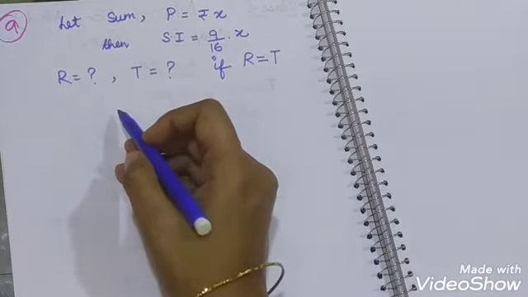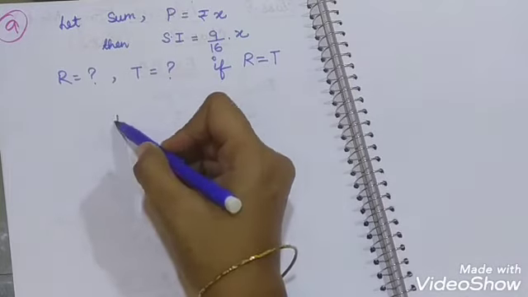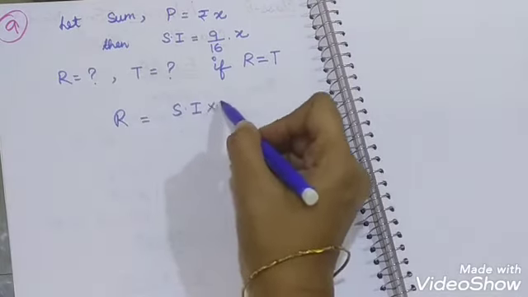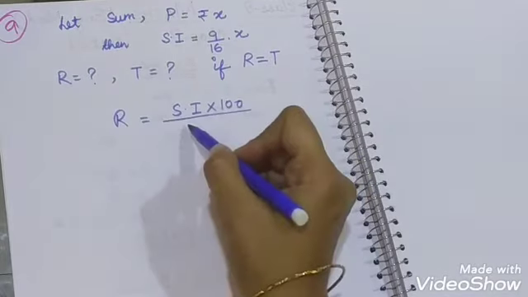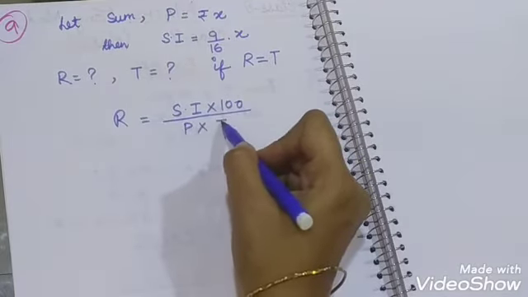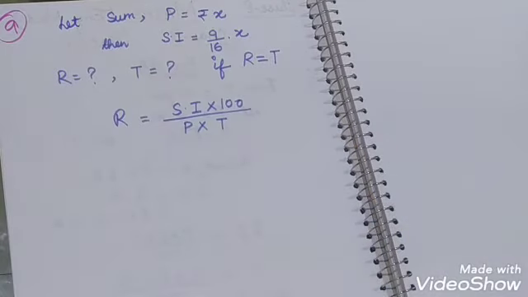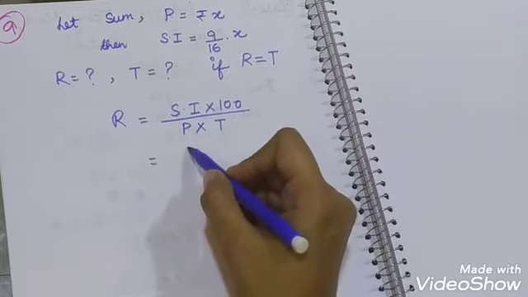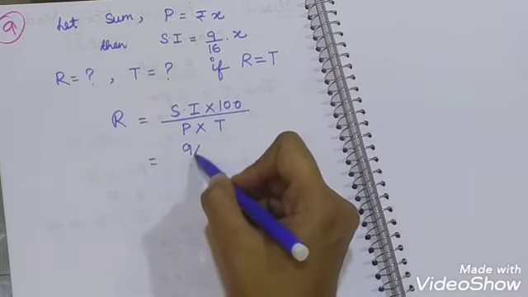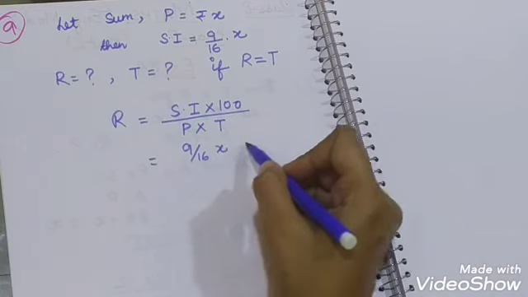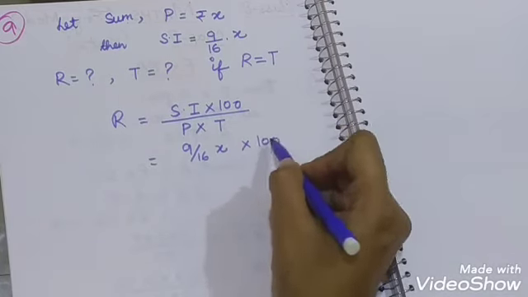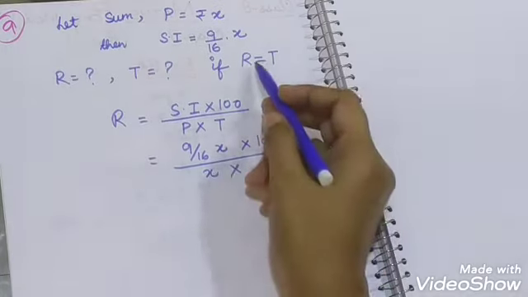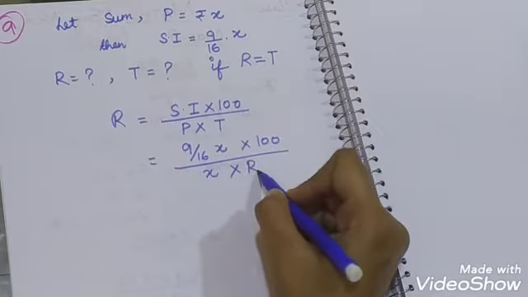Next we will apply the formula of rate. The formula of rate is SI into 100 upon P into T. Okay, then we put the values. SI is 9 upon 16X, 100 is 100, principal is X and time is equal to rate.